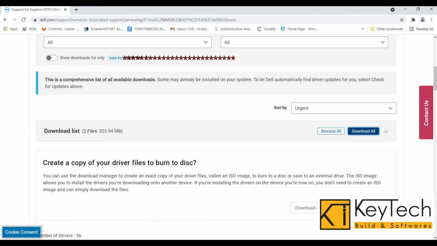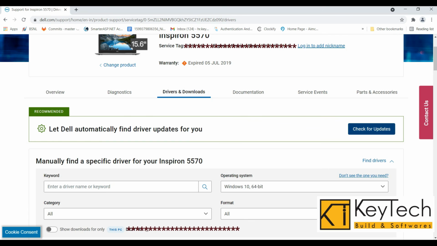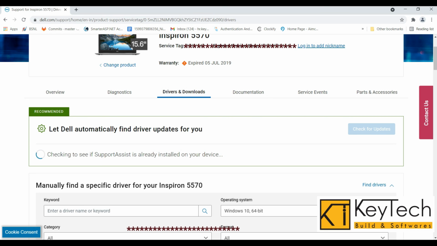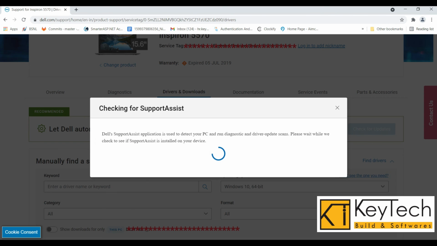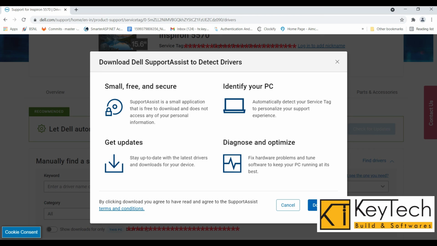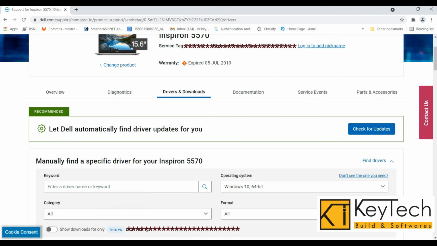Okay, then we have to go back to the Check for Updates section. Actually, it's a Dell application that installs on your laptop. It automatically checks whether any driver update is coming or not. It will notify us to install the latest driver update.